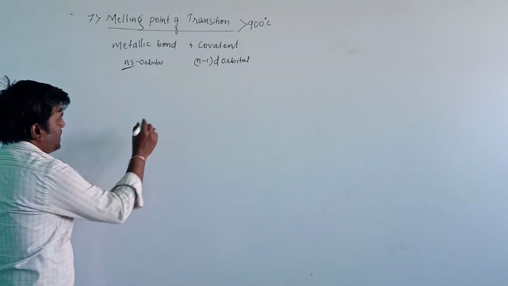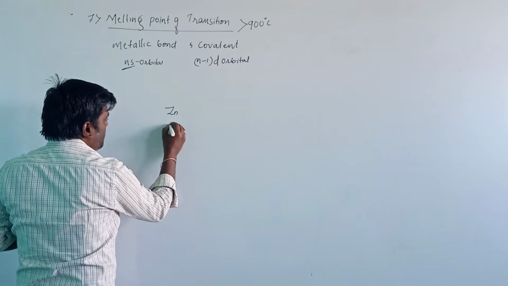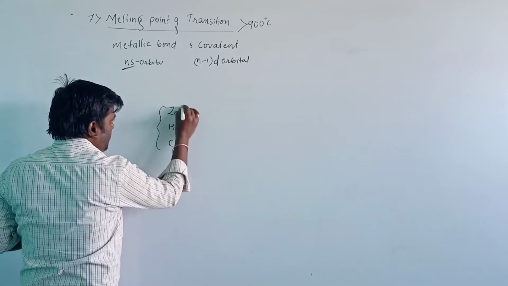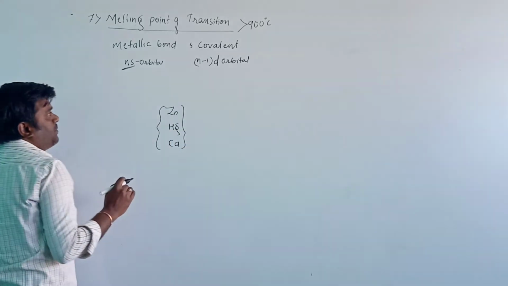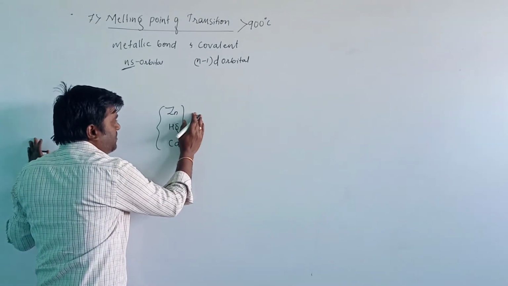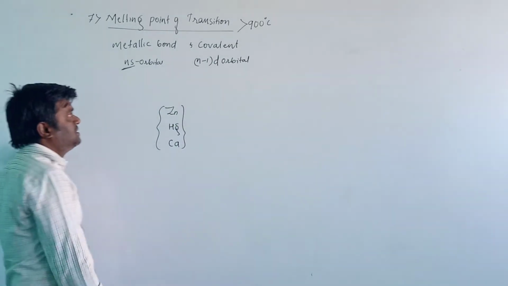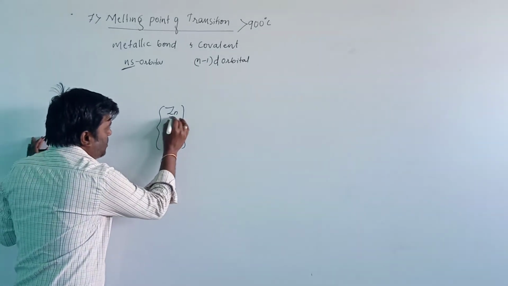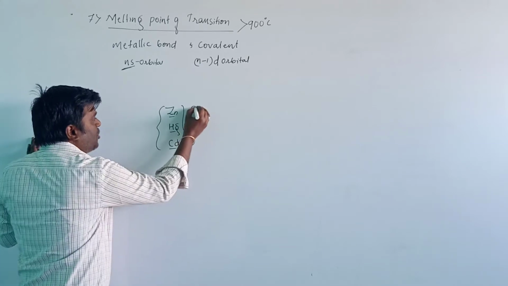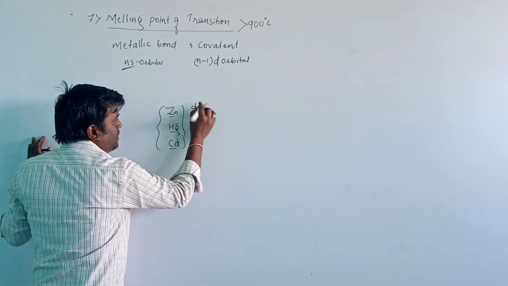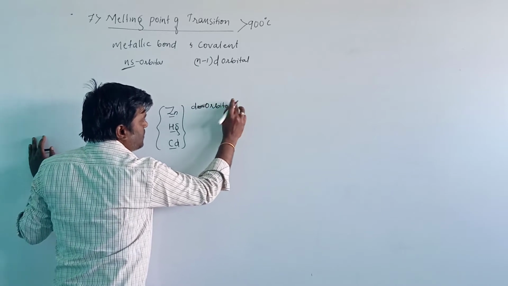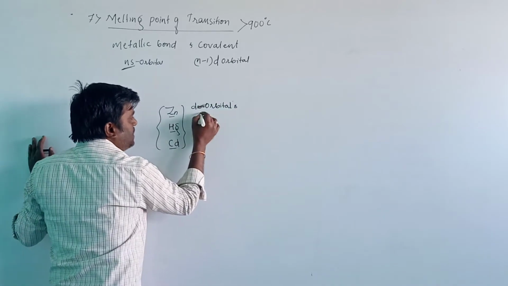When we observe zinc, mercury and cadmium, these three have a lower melting point than 900 degrees Celsius. This is because, in the electronic configuration of zinc, cadmium and mercury, the d orbitals are completely filled.